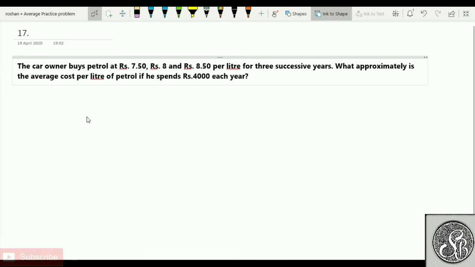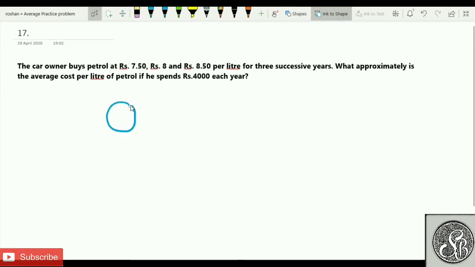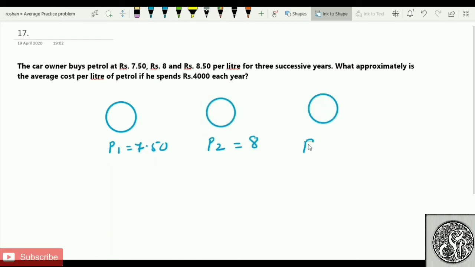Good that somebody asked this question. Let me answer this question for you. I hope you have seen that the data for 3 years are given. What is the data given for 3 years? There is a price for 1 year. Price for 1 year is how much? 7.50. There is a price for the second year. What is the price for the second year? This price for the second year is equal to 8, and there is a price for the third year. That is nothing but 8.5.